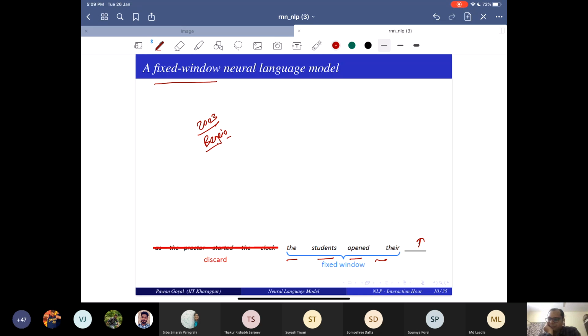So how do I use a fixed window neural language model? We might input the word embeddings of the last 4 tokens and then predict the output vocabulary word. Yes, why not? Remember last time I said you can use embeddings even for generation, but to get to that point I needed to tell you more, and what I had to tell you was nothing but this language modeling.